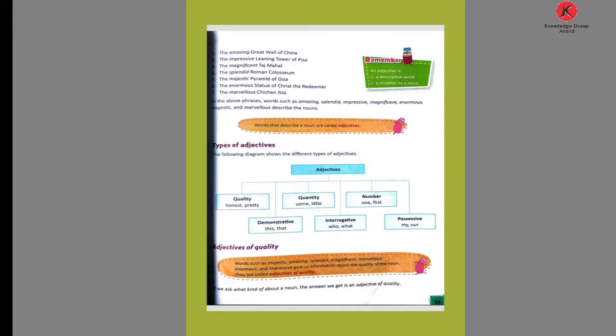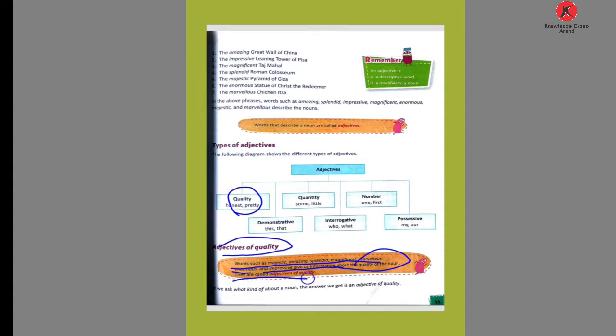The first one is adjectives of quality. What is an adjective of quality? Words such as majestic, amazing, splendid, magnificent, marvelous, enormous and impressive give us information about the quality of a noun.